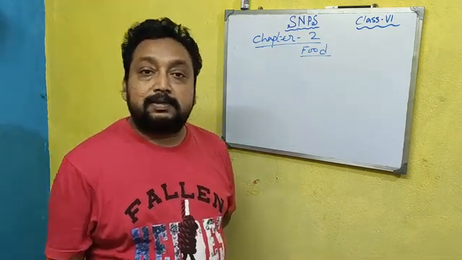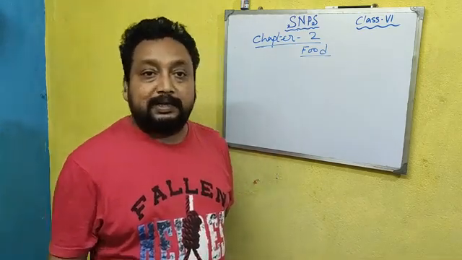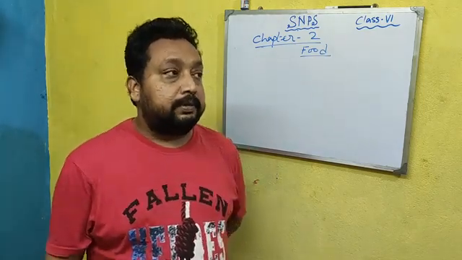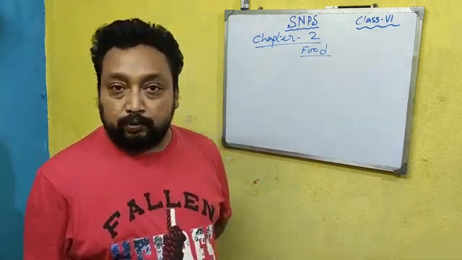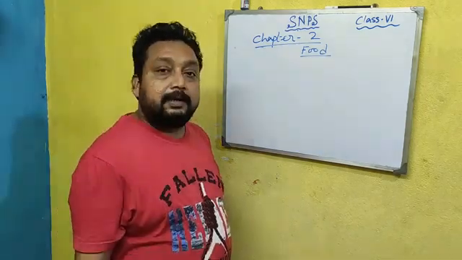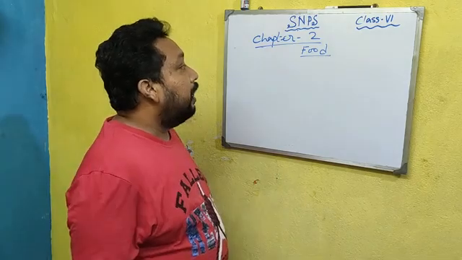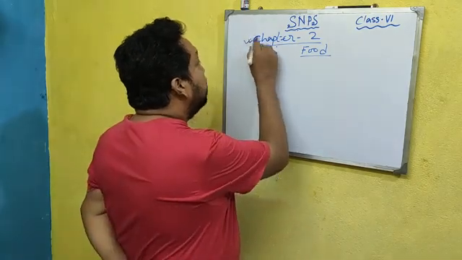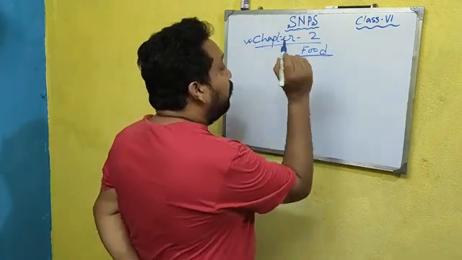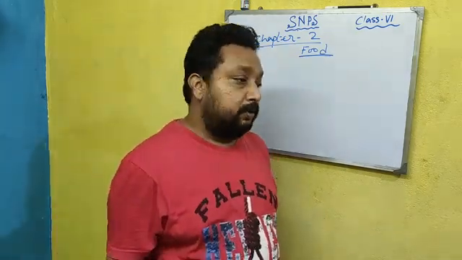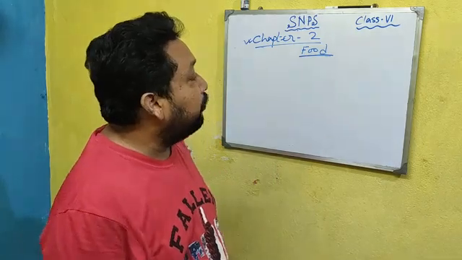In previous classes we have completed lesson 1, that is nutrition, plant nutrition and animal nutrition, and source of food from plants and animals. In this class we will discuss chapter 2, that is food. What is food? What are the components of food? This is the main part of this chapter.